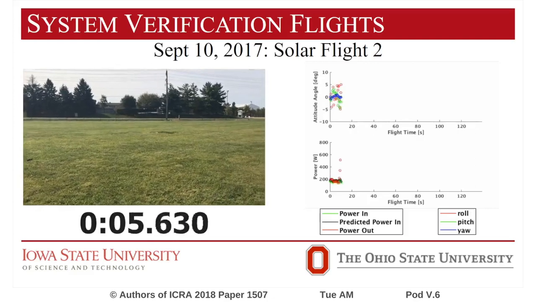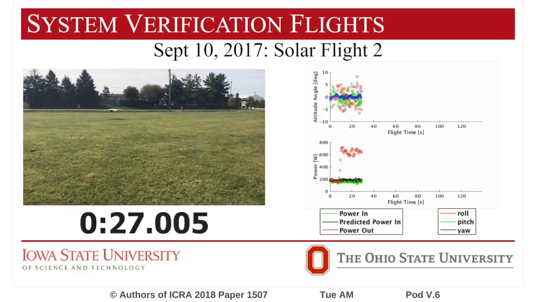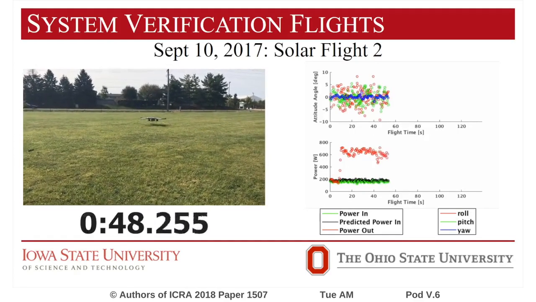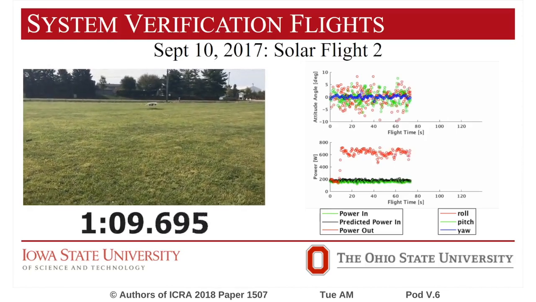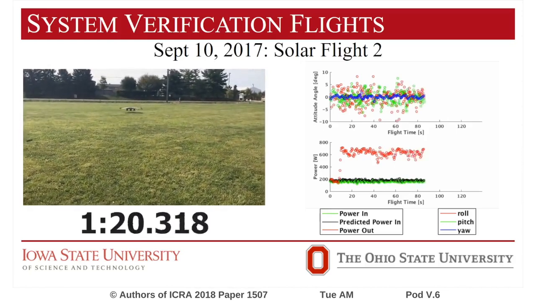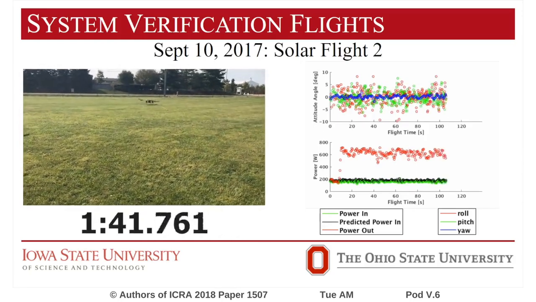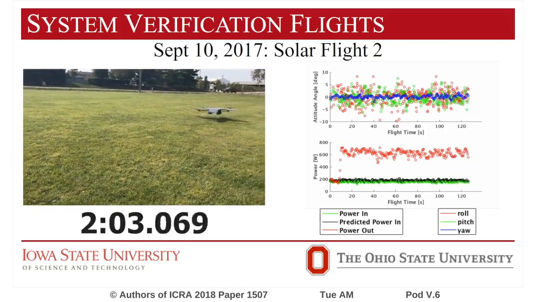In order to validate our design and controller, multiple flights were completed. Shown here is one of our flights, which included solar panels. While the quadcopter is not fully stable, this demonstrator is 1.1 kilograms heavier than our proposed design and is flown manually due to the interference of the GPS due to the solar panels on the day of the flight. However, this flight still marked a major milestone as it demonstrates the quadcopter's ability to fly using the power from solar panels and onboard batteries.